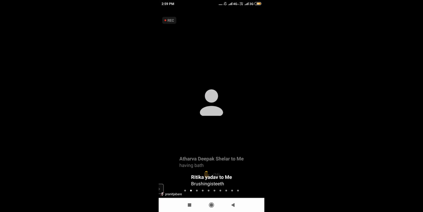What should be the third one? Sunny is wearing clean clothes should be the third action. Fourth one should be Sunny is combing his hair, and fifth one should be Sunny is going to school.